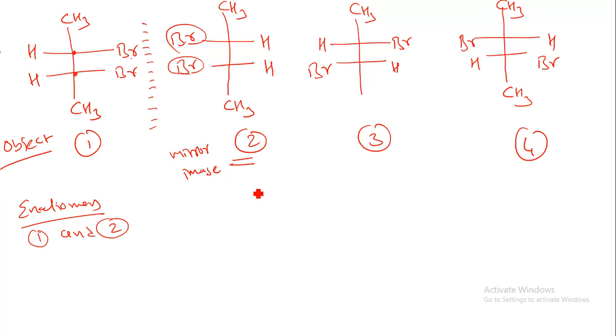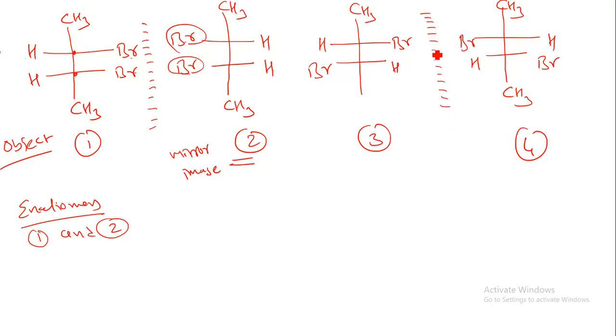Now let us understand the 3 and 4 structures. Again I have put the mirror over here. It has a minimum of 1 chiral center. Second, it is non-superimposable on its mirror image. If I put compound 4 on compound 3, Br and H are not superimposed. So 3 and 4 are non-superimposable on their mirror image.